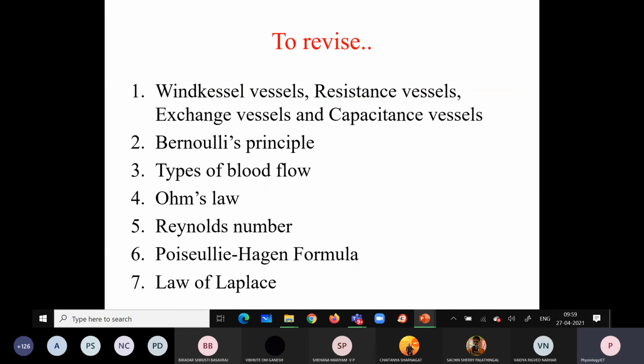Right. This completes the different factors or principles which are mainly responsible for the blood flow. Those are called hemodynamics, right?